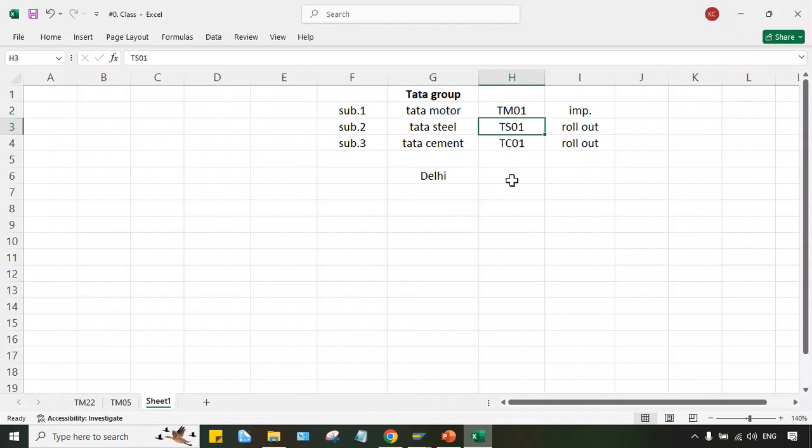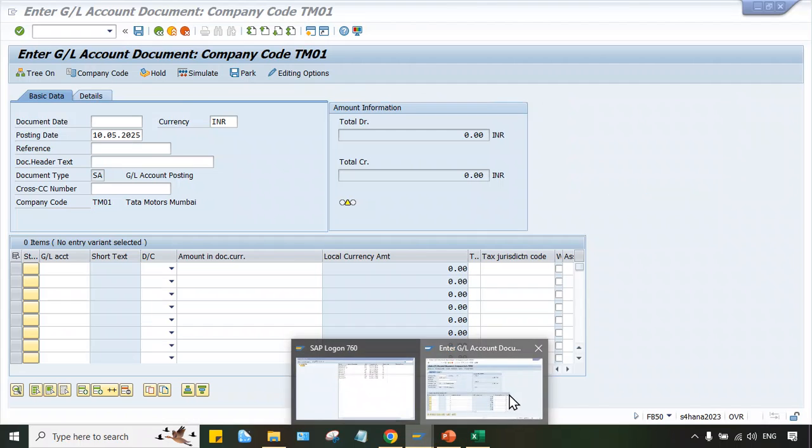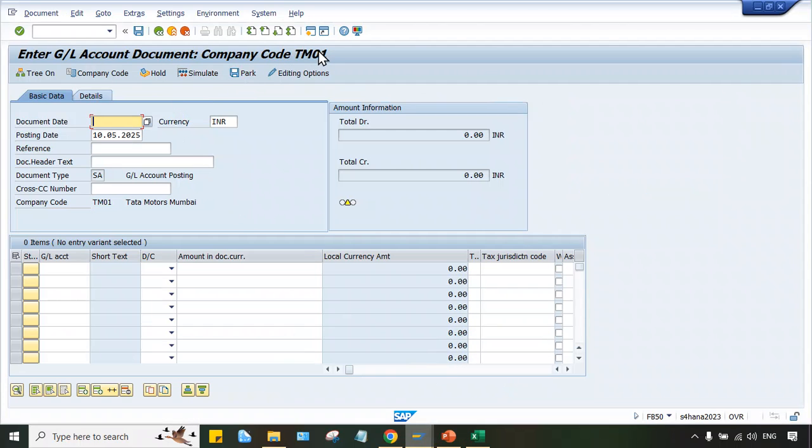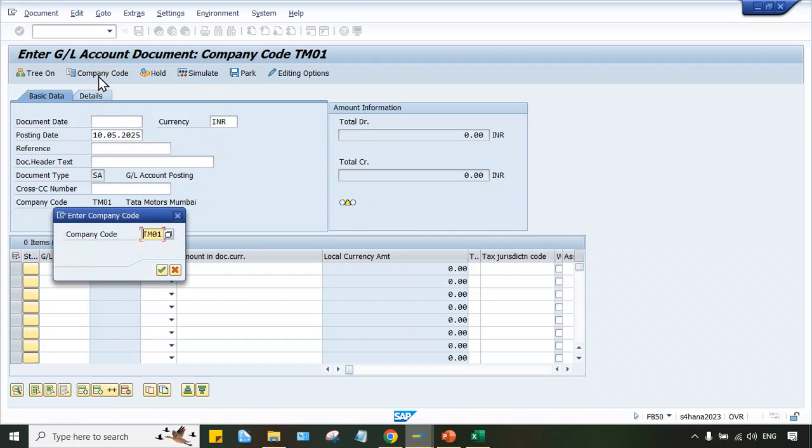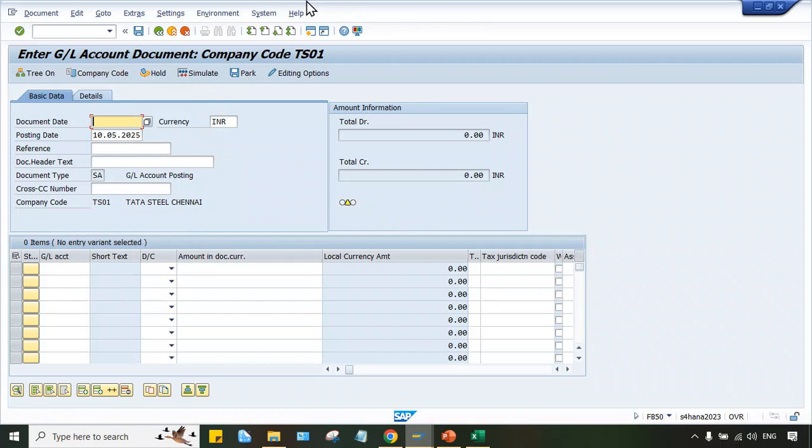So first of all, we have to configure this. Look here, now it is showing Tata Motors. If it is for Tata Steel, click here, switch company code, and here we can use TS01. Press enter. So now TS01.